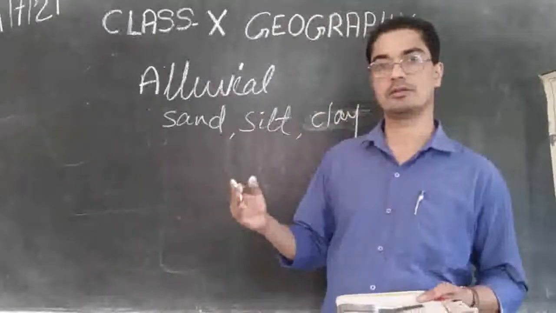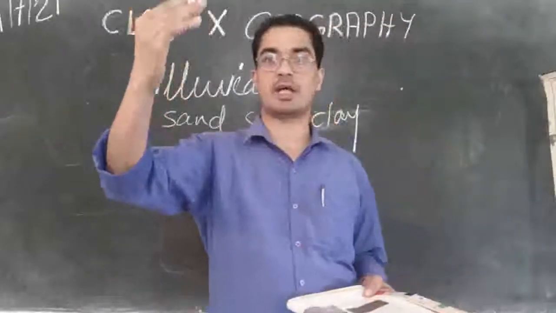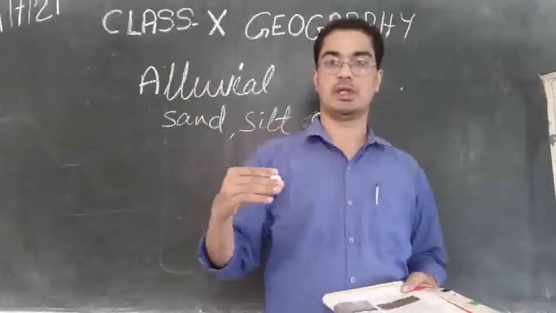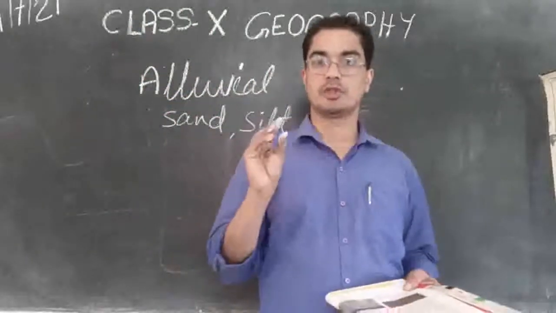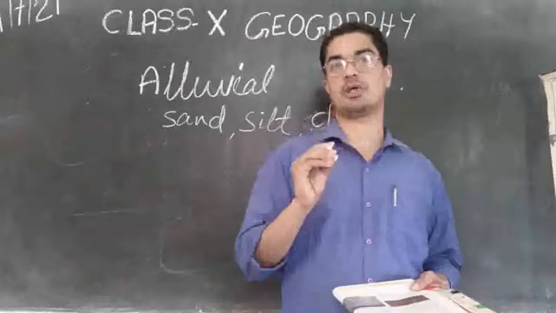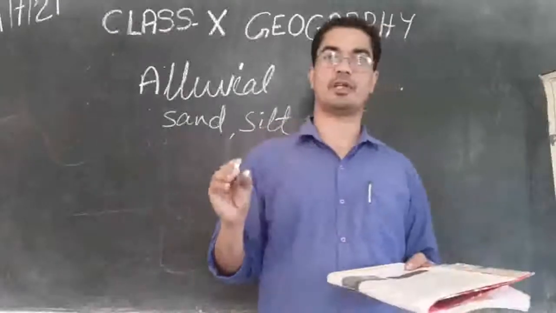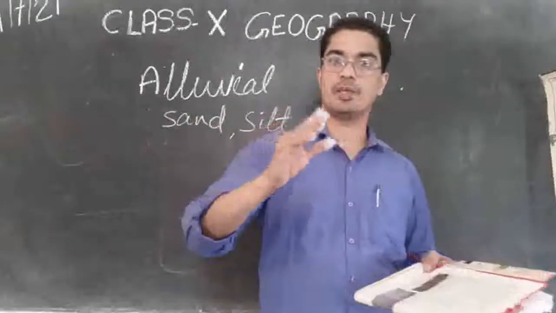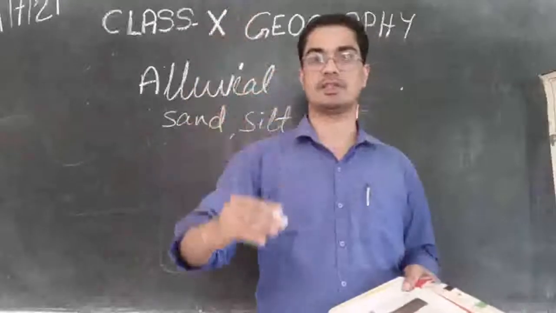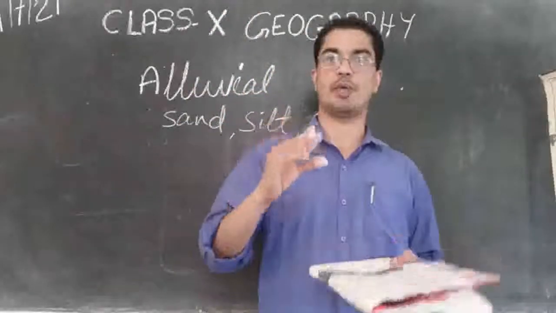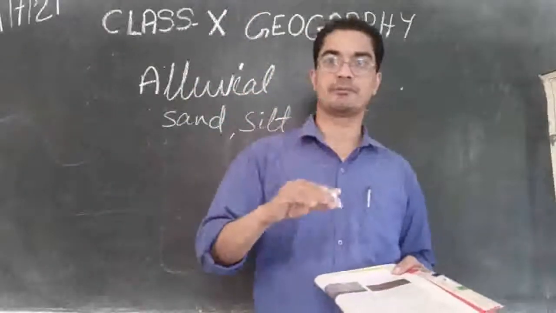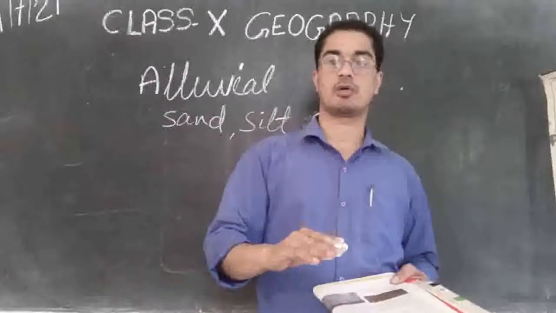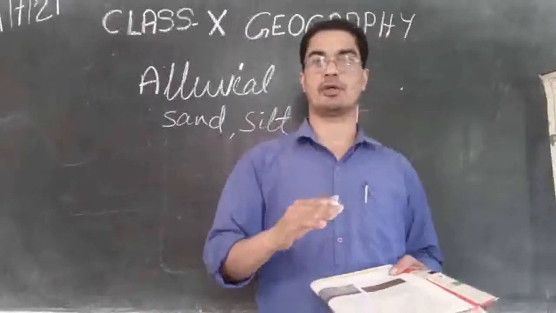What is the reason? As the river is carrying down from the top of the mountain, it is carrying big pebbles, small particles of soil, sand, silt, everything. So the big ones will be left first. As the river is reaching the plain area, the big stones, big pebbles will be left at the close of the mountain, close of the river.